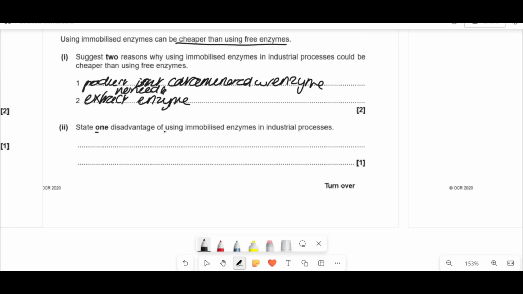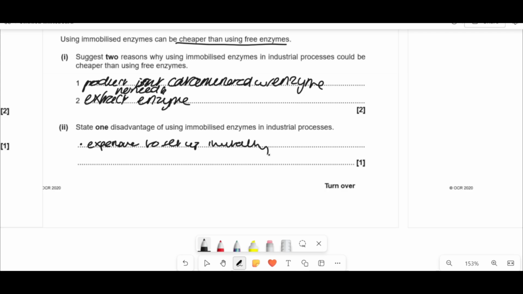Now, state one disadvantage of using immobilized enzymes in industrial processes. Again, you need to think about what the problems are with doing this. Well, one of them is that it can be expensive to set up initially. As well as that, maybe if you immobilize them, it might actually make the active site shape change, and that might not be a good idea. It might actually slow the reaction down a little bit. So you might have to find a compromise between the expense of separating and a slower reaction.